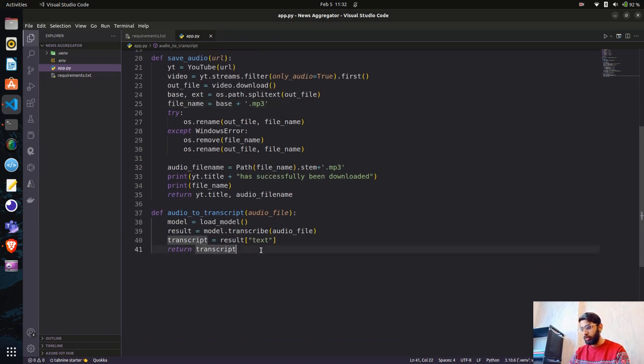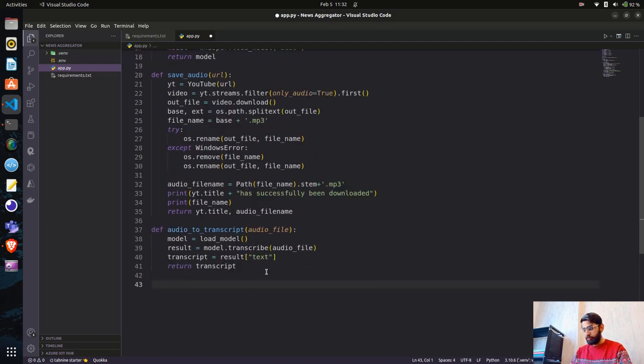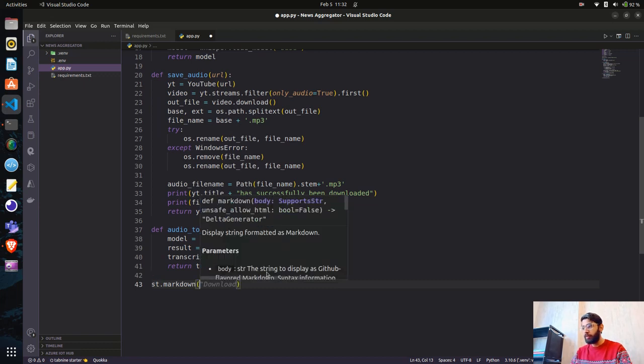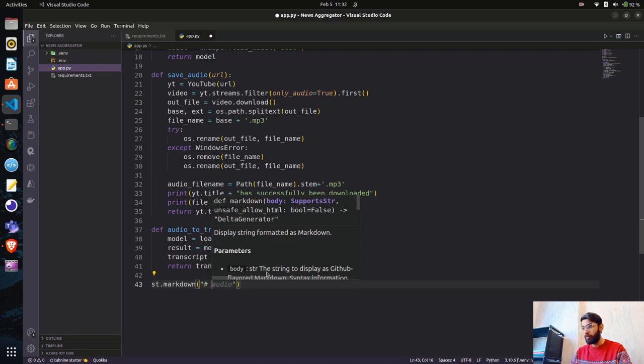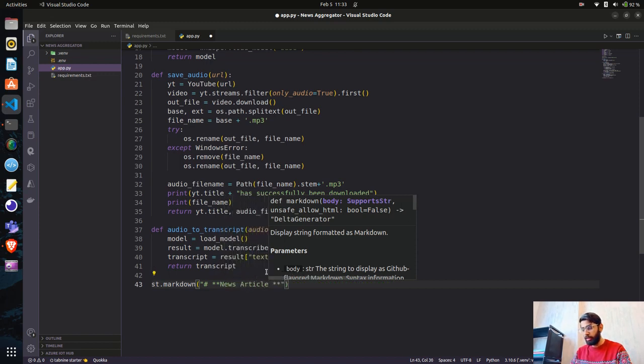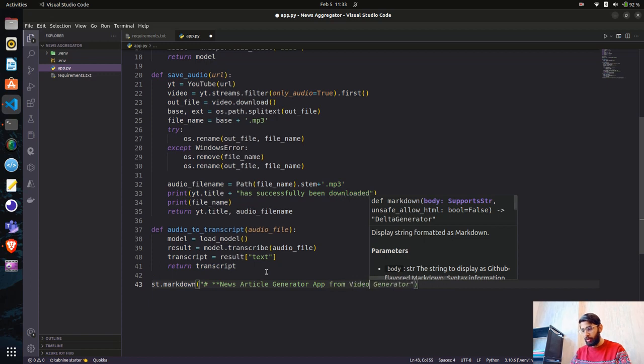So now let's do one thing. Let's write the Streamlit code where we'll have an input box, and in that input box a YouTube URL will be given, and then we'll perform these operations with the help of the functions that we have created. So the first is st.markdown. I'm calling it news article generator app from video.